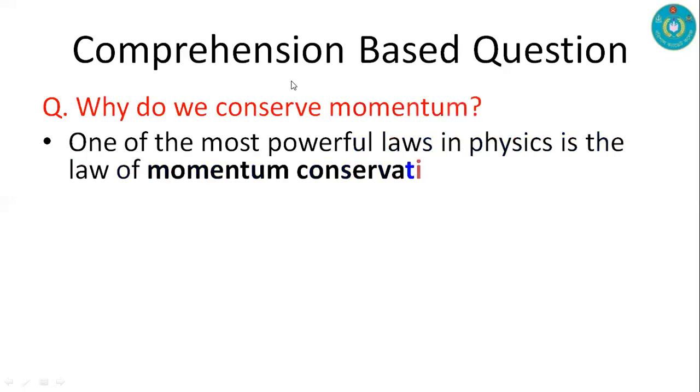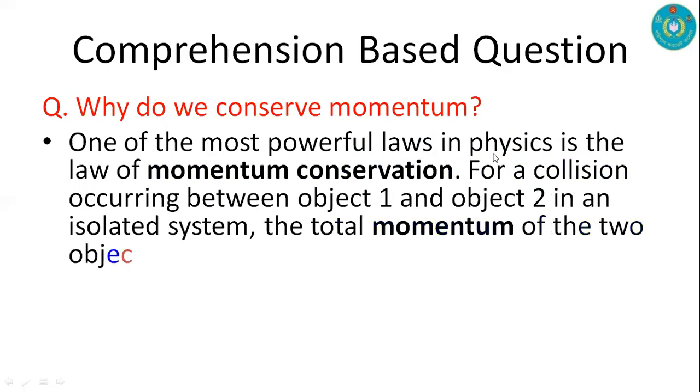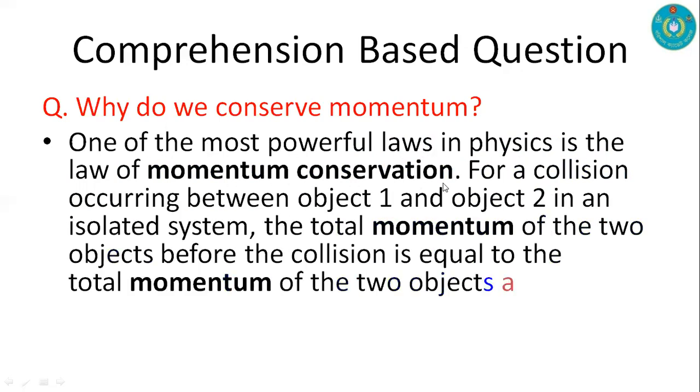Now we are going to discuss a comprehension-based question regarding our lesson. Why do we conserve momentum? One of the most powerful laws in physics is the law of conservation of momentum. For a collision occurring between object 1 and object 2 in an isolated system, the total momentum of the two objects before the collision is equal to the total momentum of the two objects after the collision.